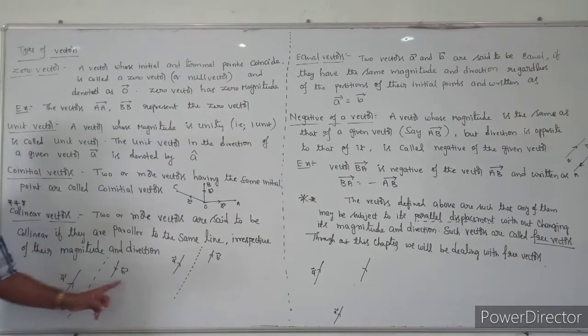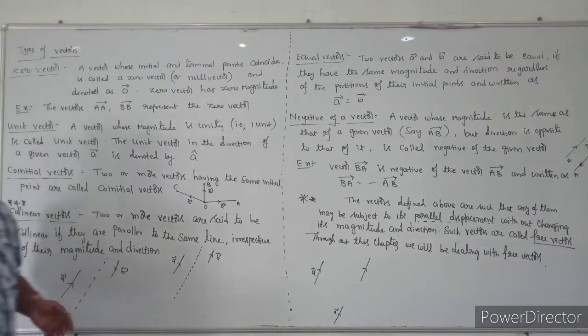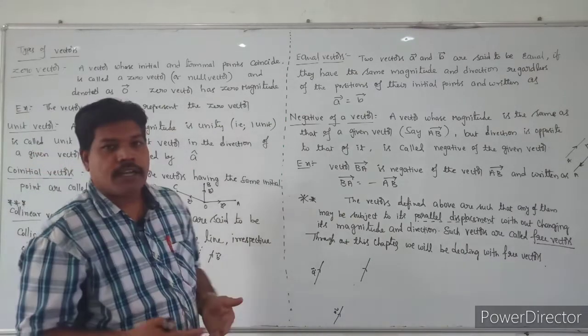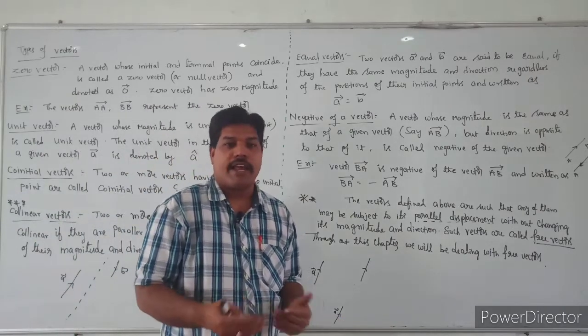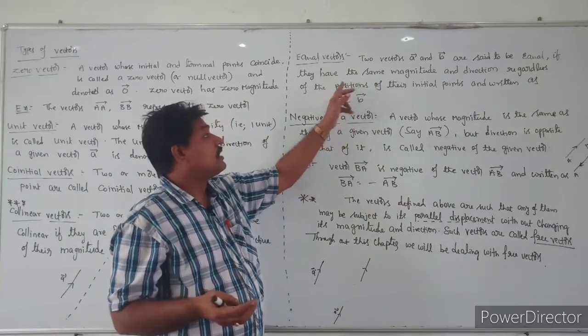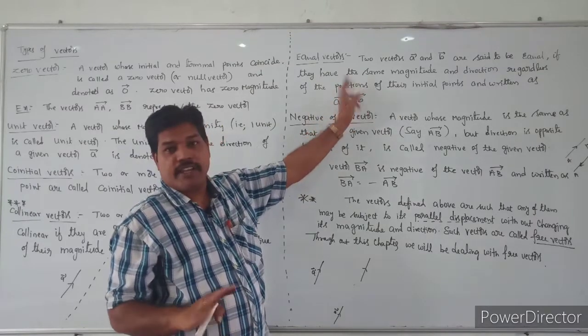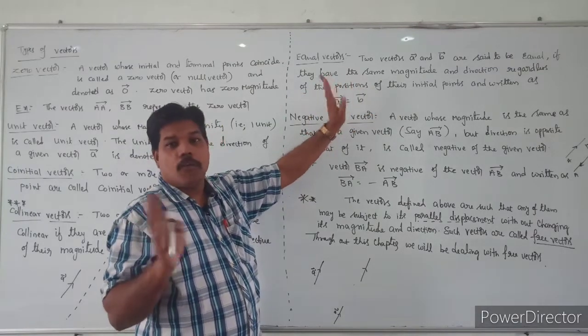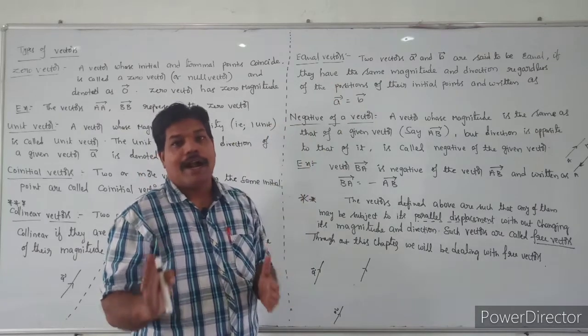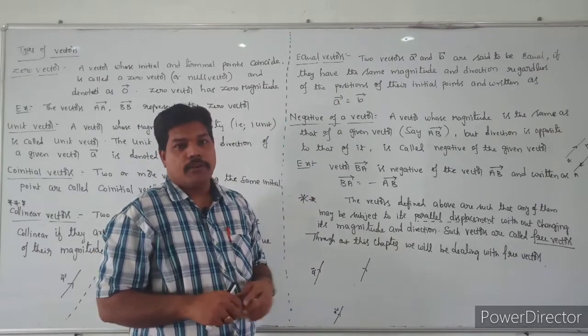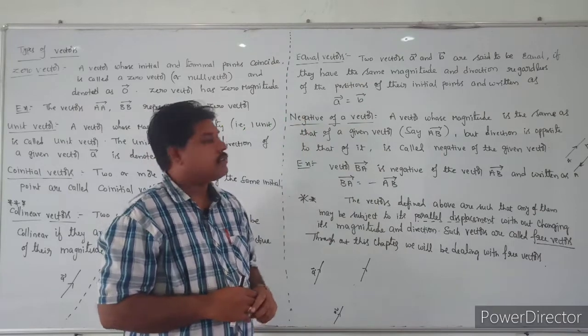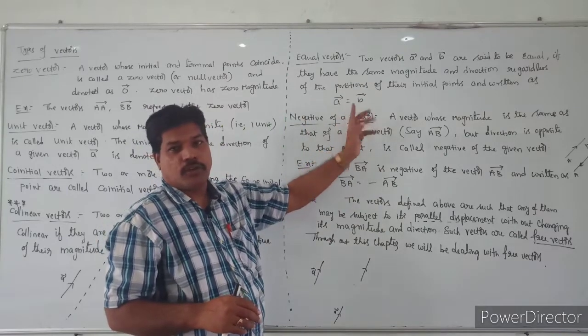And here both vectors are not on the same line, not the same magnitude and not in the same direction, but both are parallel to the same line, then these two vectors are collinear. What are equal vectors? Both the magnitude and direction are the same, regardless of position. Where the vectors are, we don't know, but both have the same direction and equal magnitude, then we can say these are equal vectors. It is denoted as A bar equals B bar.